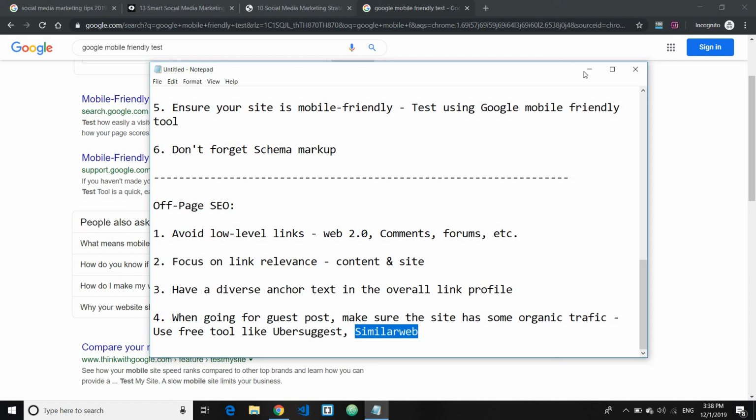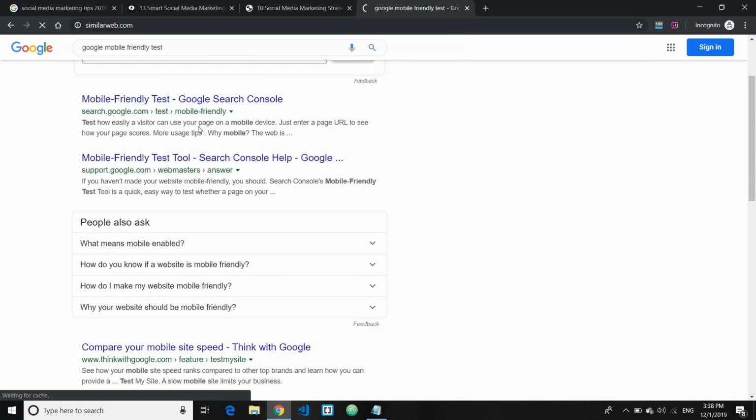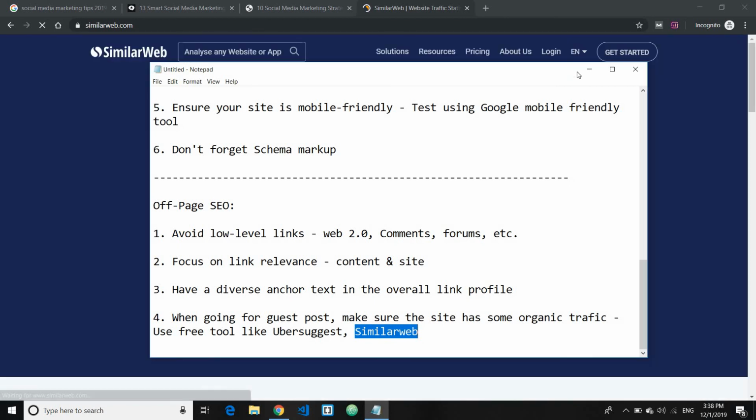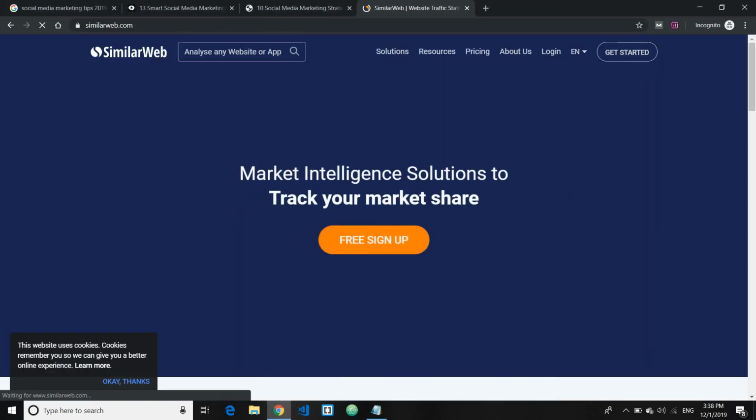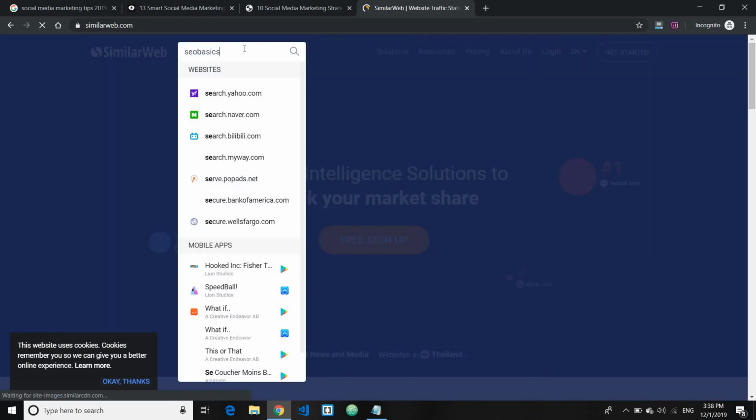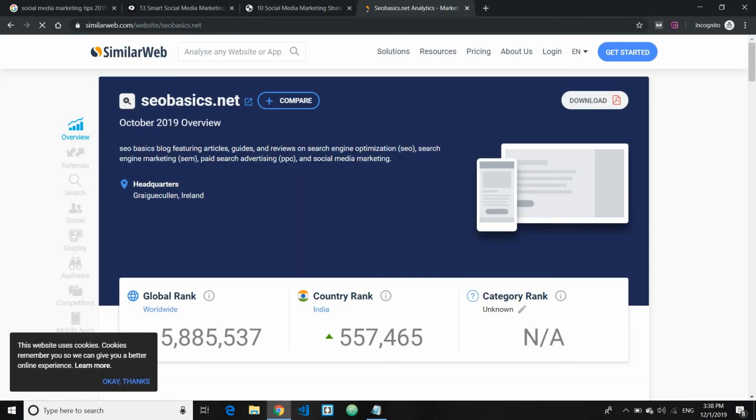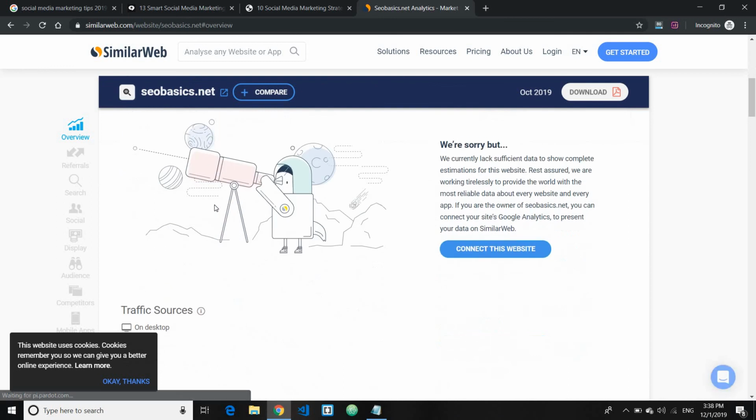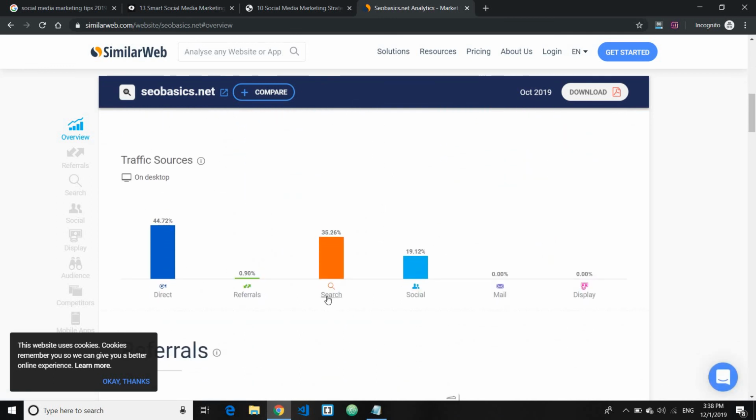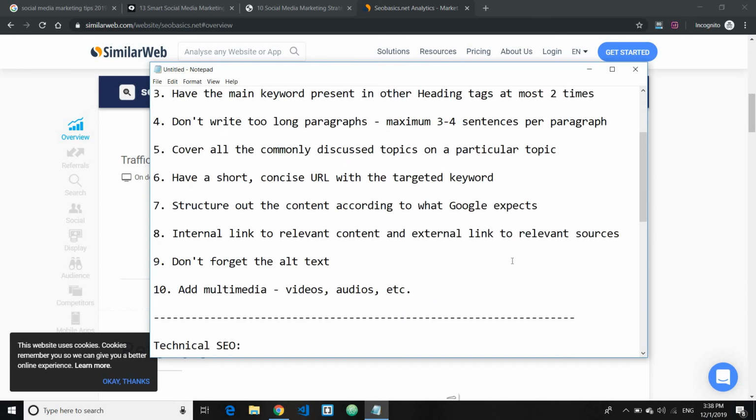With SimilarWeb, you can simply go to similarweb.com and plug in the URL of the site that you want to get links from, and you can analyze it. For example, I type in this site, and you can see where the site gets the majority of its traffic from. In this case, from search results is 35.26%, and from direct is 44.72%. You would want a site which has maximum search, and minimum from all other sources. So that's all for the checklist.